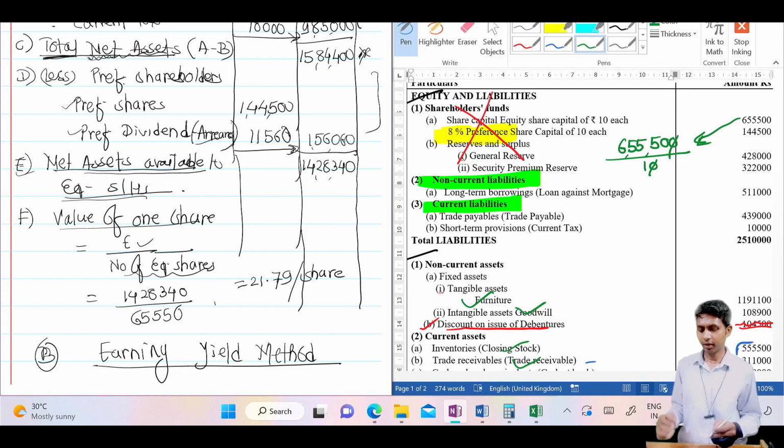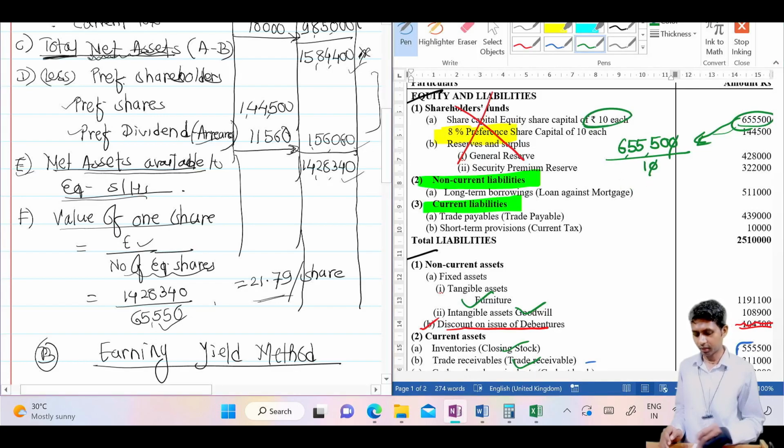And then from A you deduct B to get the total net assets, and from that we deduct preference share capital with their dividend to get the total net assets available to equity shareholders. And we finally divide by the number of shares. Let's say 25. Here how do we calculate the value? This value divided by the per share value. You get those numbers. We divide by those numbers, and then we get the final answer, the per share answer.